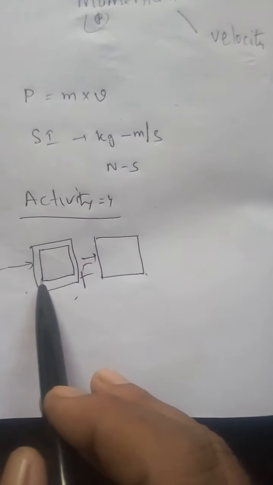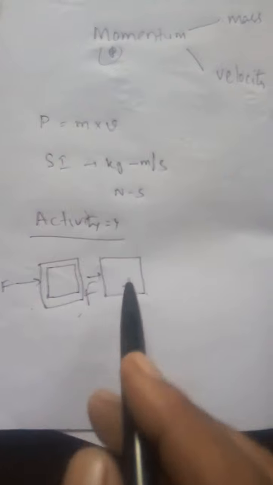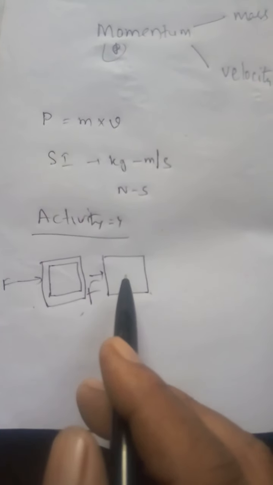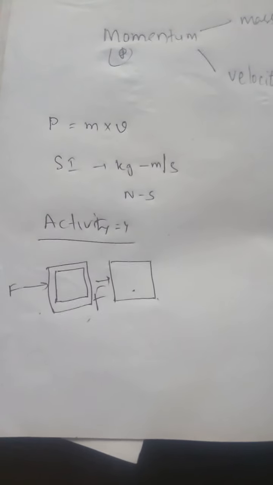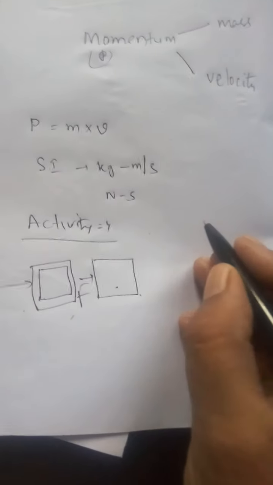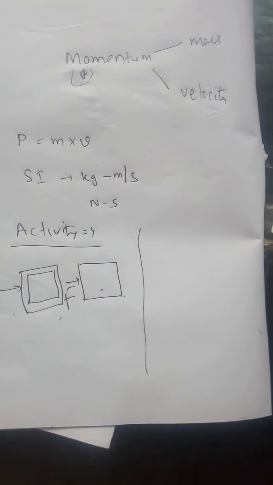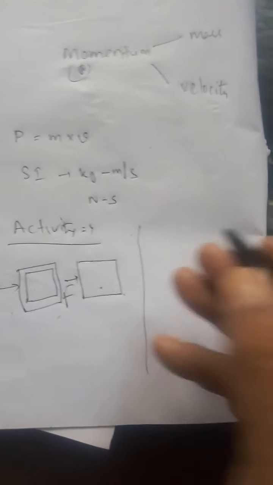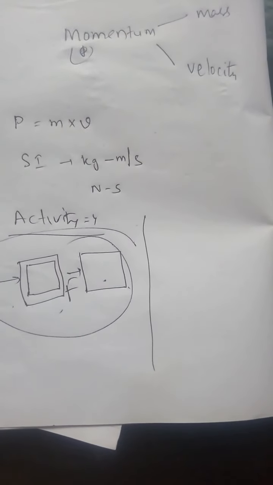This is a small force. This is less pushing. This is more pushing. You are pushing more, so the net force is also more. Then the acceleration is greater. Next, the larger the mass, the smaller the acceleration. Previous one: the larger the net force, the greater the acceleration.